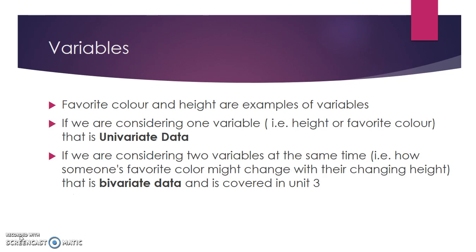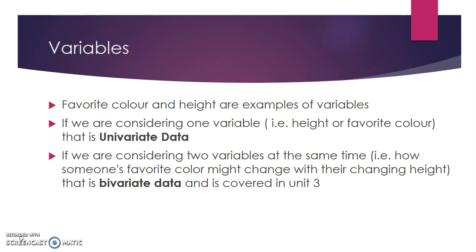All right, so the variables. Favorite color and height are examples of variables. So you could go out in the street and ask 20 people what their favorite color is. You could also ask them what their height is. If you're considering one variable, height or favorite color, that's univariate data, just one.